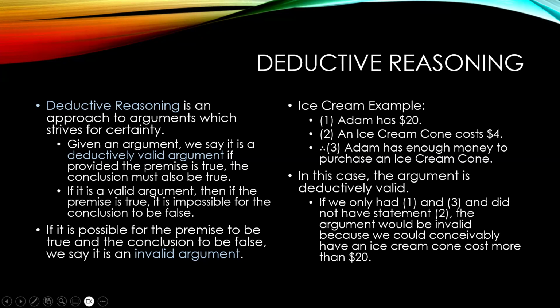Here's our ice cream example again. Adam has $20, an ice cream cone costs $4, and Adam has enough money to purchase an ice cream cone. In this case, if the premise is true, then yeah, the conclusion would naturally follow. This would be a valid argument. If we only had 1 and 3, so if we said Adam has $20, therefore Adam has enough money to purchase an ice cream cone, well, we couldn't be certain of that because we don't know how much an ice cream cone costs. If an ice cream cone costs $100 or something like that, then he wouldn't have enough. And so that's where we have to be very careful with how we phrase things.